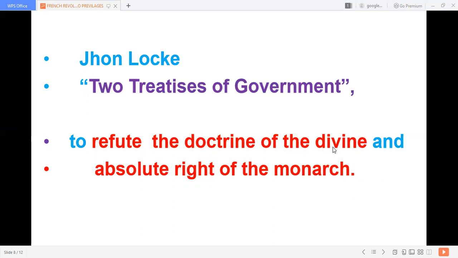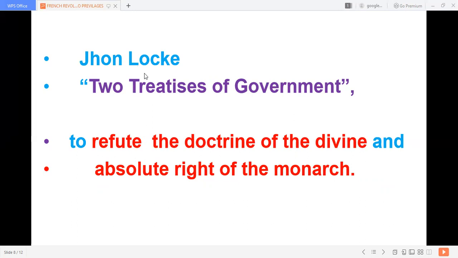It's God's will, God's desire to rule. God only appointed us to rule the people. If you are opposing us, it is equal to opposing God. You are opposing God's order, like that. That is called the doctrine of divine right. Okay. Second thing, absolute right of the monarch. What is absolute right? Concrete authority, exclusive authority, complete authority. I mean that is the autocracy of the king. So these two things should be concluded.